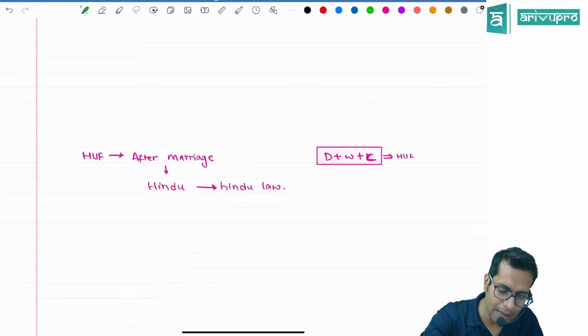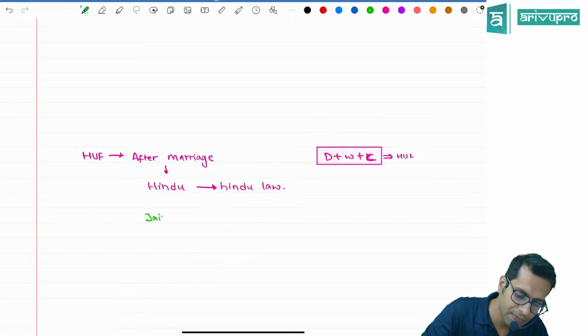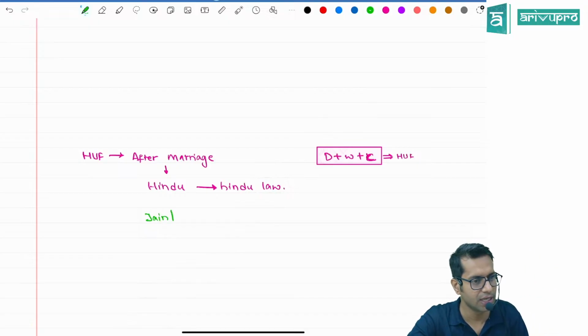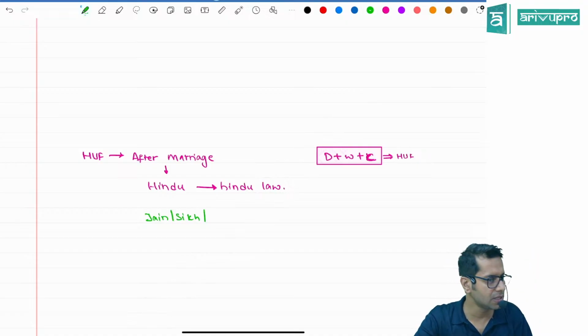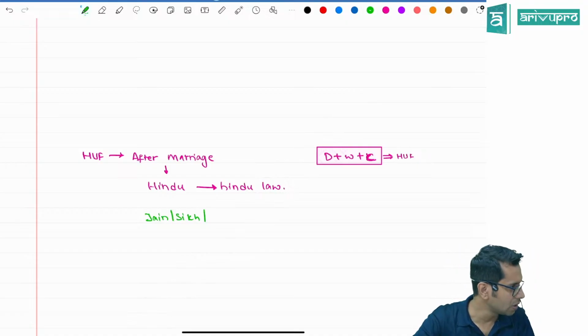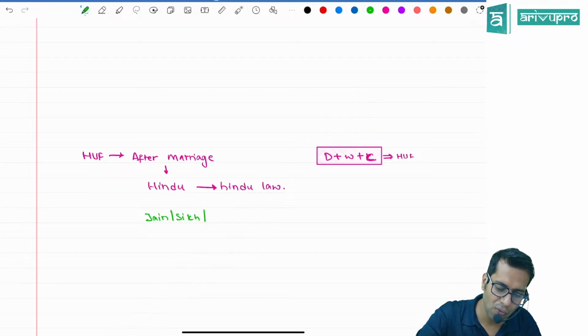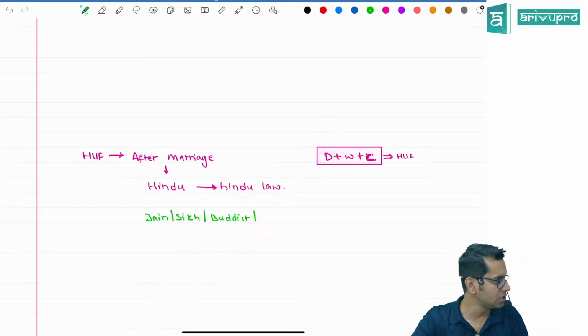Tell me, can Jains form their own HUF? Is Hindu law applicable to Jains, sir? Are Jains Hindu? What about Sikhs, Punjabis? Are they covered under Hindu laws? What about Buddhist people?